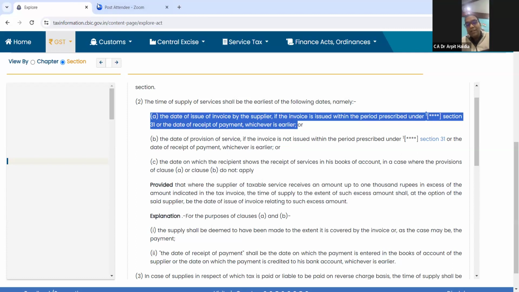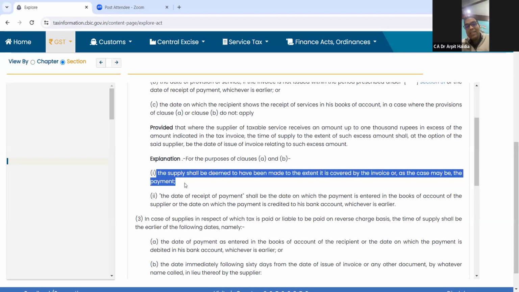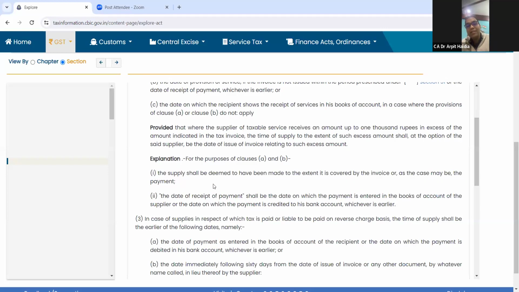Yes, I am coming. That says for the purpose of this section, for the purpose of clause A and clause B, supply shall be deemed to have been made to the extent it is covered by the invoice, as the case may be, or the payment. But it is restricting itself only to the purpose of this section. See, proviso to section 50 is linking itself to where the supply has been made. It is not referring the explanation to section 12 or 13. It is only restricting itself for the purpose of clause A or clause B.